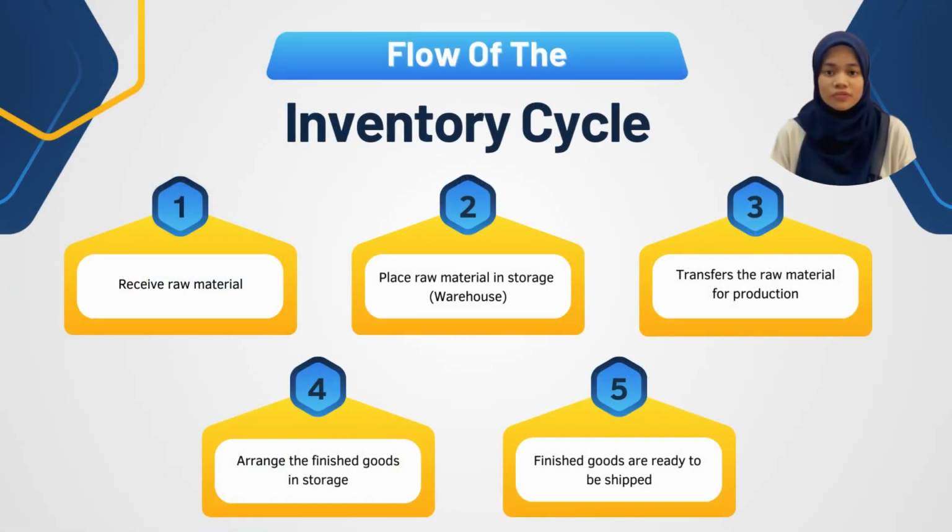Next, we go to the flow of the inventory cycle. Firstly, they receive the raw material, and secondly, they place the raw material in the storage or warehouse. Thirdly, they transfer the raw material for production. Fourth, they arrange the finished goods in storage, and lastly, the finished goods are ready to be shipped.